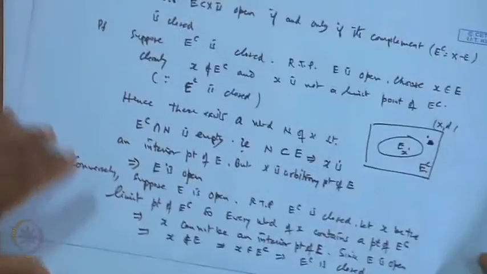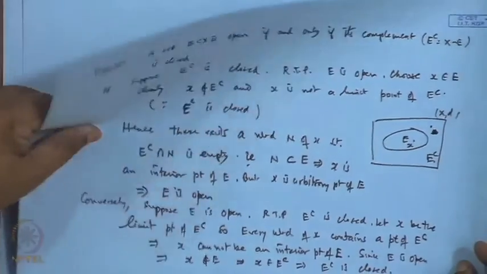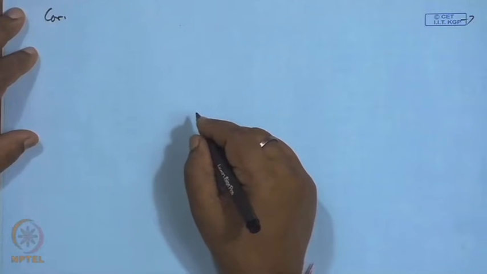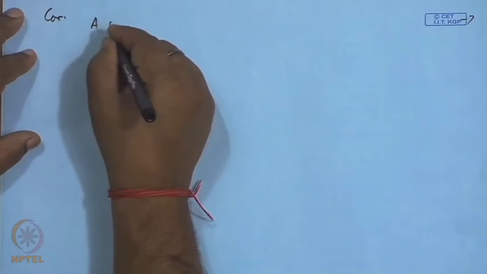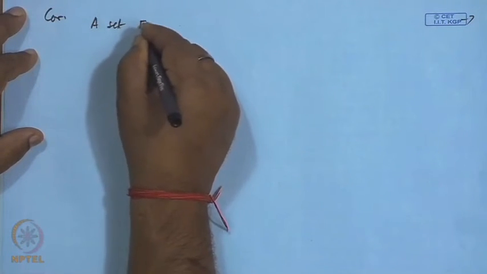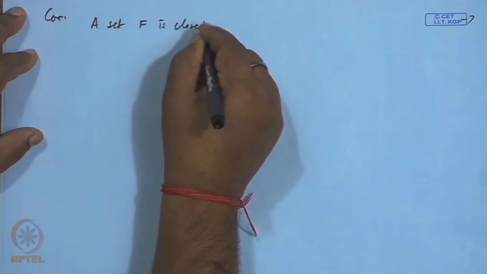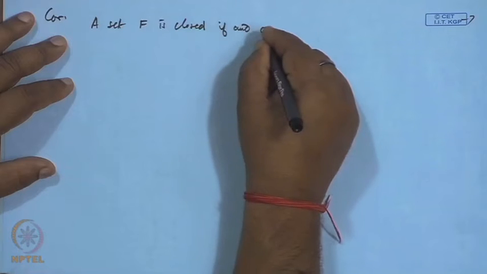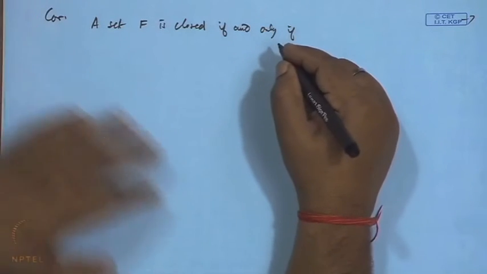Now, as a corollary of this: a set F is closed if and only if its complement is open.